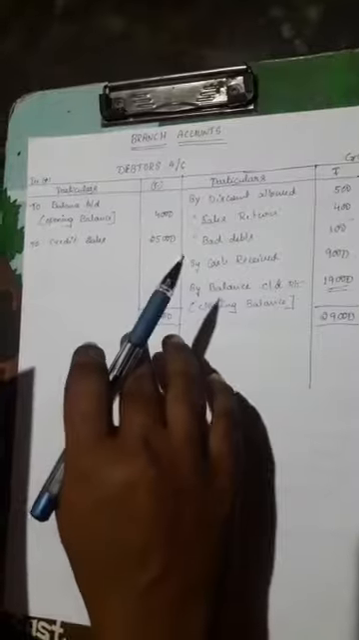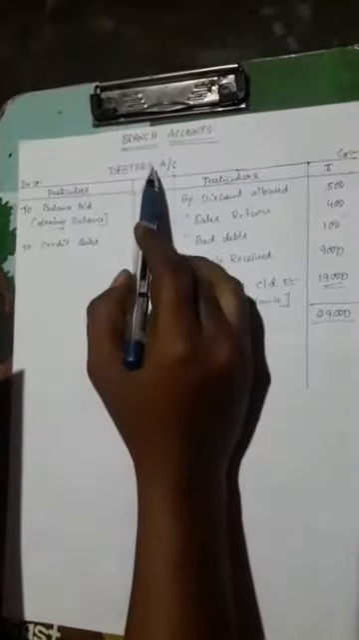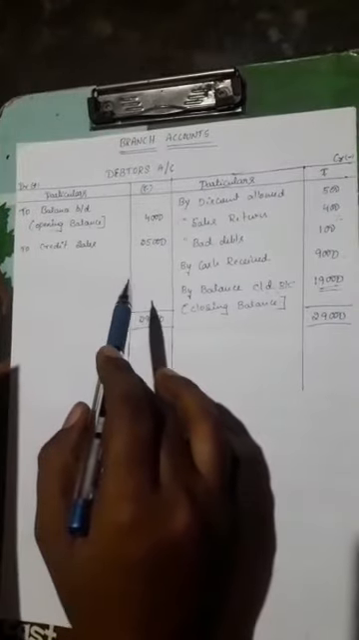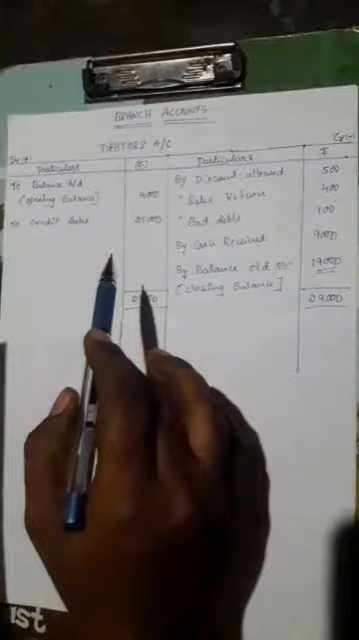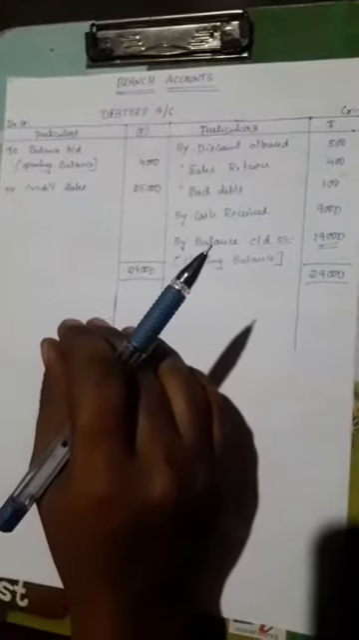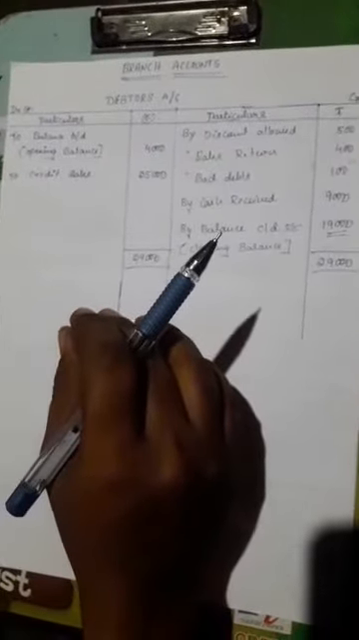Now let's solve the problems. First we need the debtors account because in the question the closing balance is not available. That's why we first need the debtors account. Before that, three main things are important to prepare the debtors account. First one, opening balance. Second one, cash received from the debtors. Third one, closing balance. Then we have to prepare the debtors account.